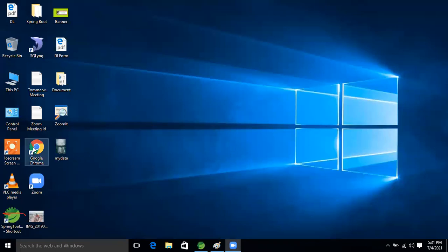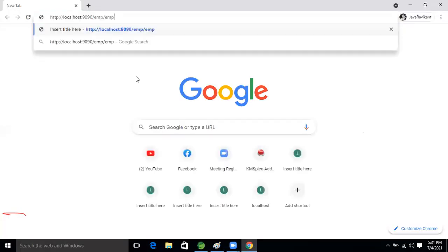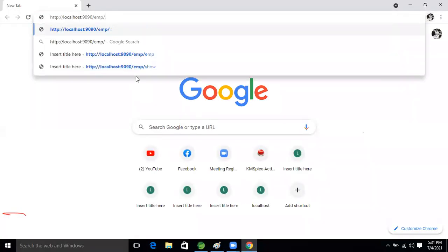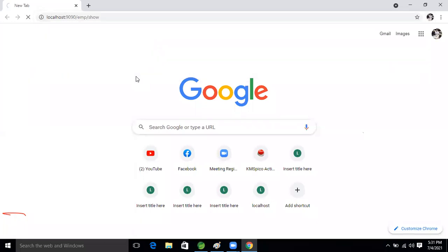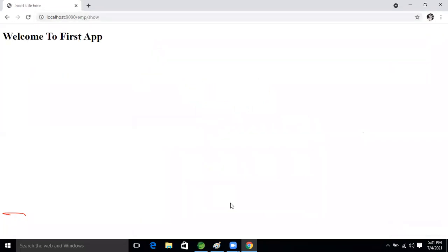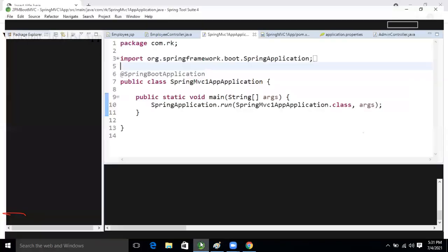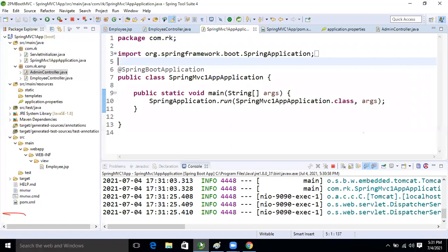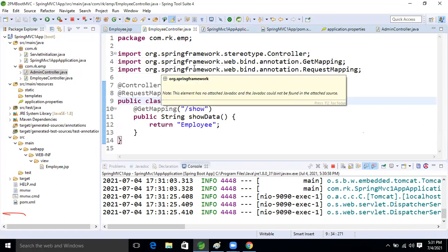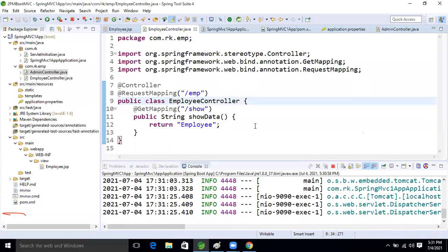You have a small doubt? Yes, can I ask? Yes, ask. We have given the same name, slash show, for two different controllers, the employee controller and the admin controller. In the handler mapper, whenever we send a request, it is stored as key and value pairs.